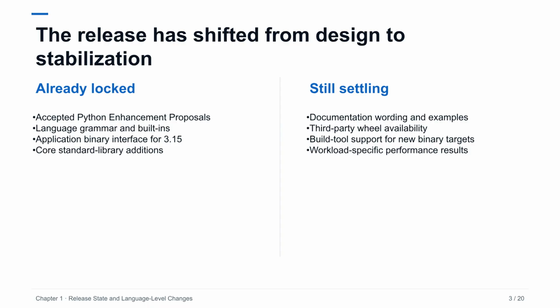The release candidate boundary is useful because it separates two kinds of uncertainty. The feature list, grammar, public interfaces, and binary compatibility target are no longer speculative. What can still change is the quality around those features: clearer documentation, bug fixes, ecosystem packaging, and benchmark results on additional workloads. Teams should therefore avoid treating Python 3.15 as an idea backlog. It is now a testable release candidate, although broad production adoption should still wait for organizational readiness and dependency support.